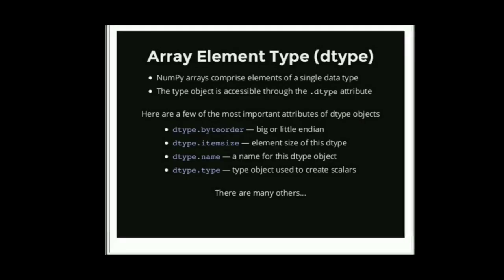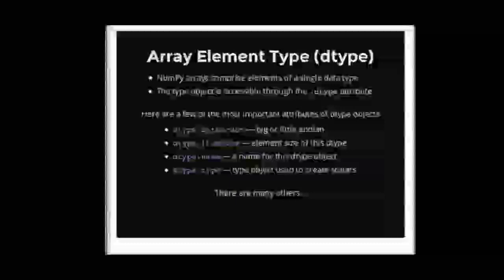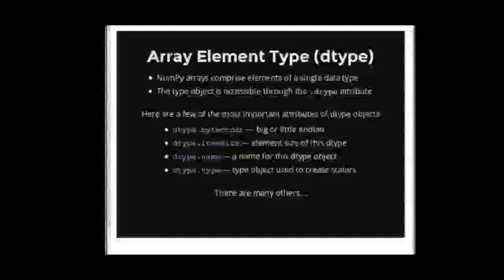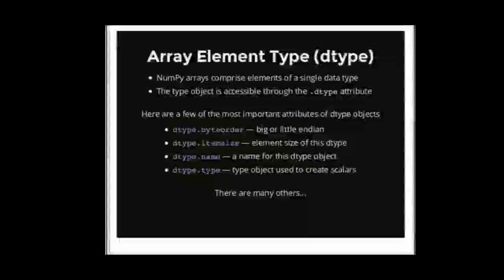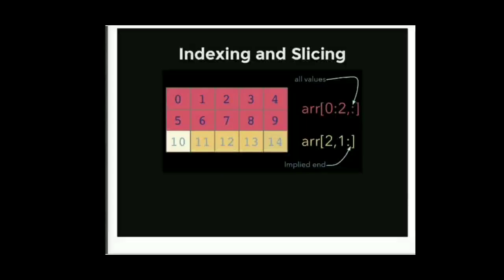So there is some theory. NumPy arrays comprise elements of a single data type. The type object is accessible through the dtype attribute. So dtype dot byteorder, itemsize, name, type. Itemsize means the size of each element, name means the name of that data type, and type means what is the data type of the particular array. Then see the indexing and slicing.